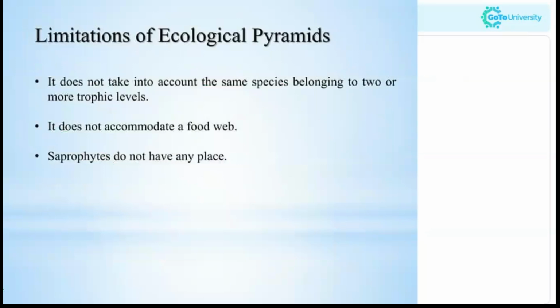Now, what are the limitations of the ecological pyramid? This is very important. The first limitation is that it does not take into account the same species belonging to two or more trophic levels. They will not consider the same species belonging to two different trophic levels. If one is a primary consumer and one is a secondary consumer, they will not consider it.